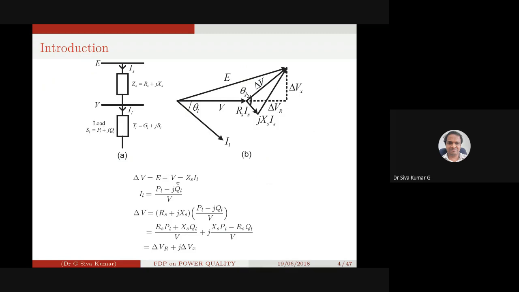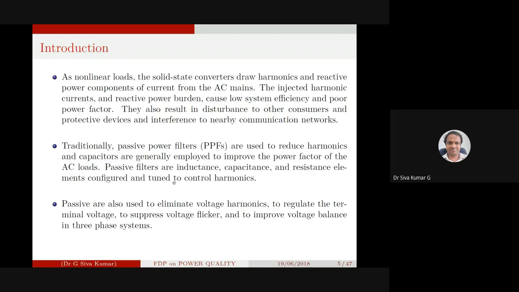When you go for a multi-tune, the design considerations will be very lengthy. But in our course, the passive filter design we are going to see only to eliminate one of the harmonics apart from the power factor. This we have anyway discussed. In some of the cases, we have just discussed the passive filter to eliminate the harmonics.